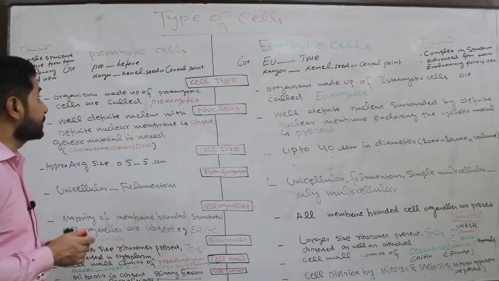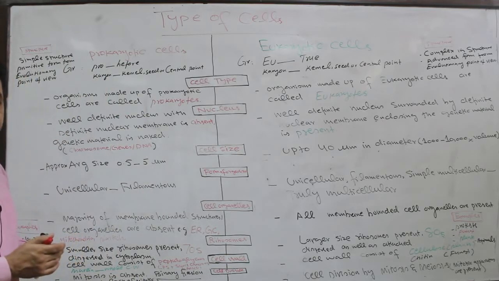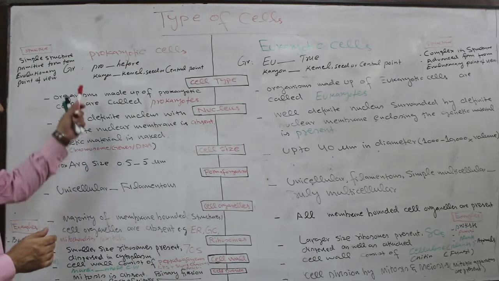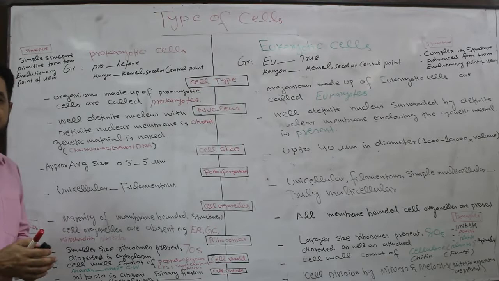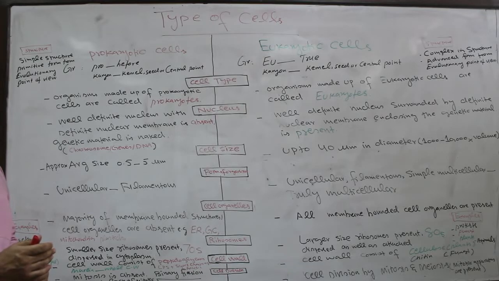First of all, prokaryotic cell. The word prokaryotic originated from a Greek word. It is Greek in origin. Pro means before, and karyon means kernel, seed or central point.